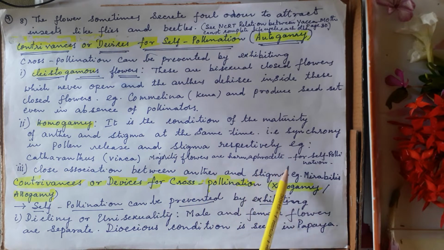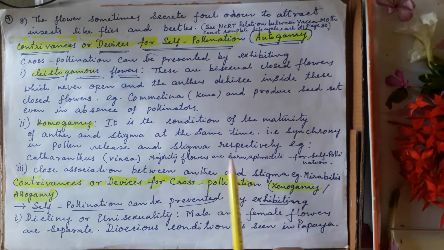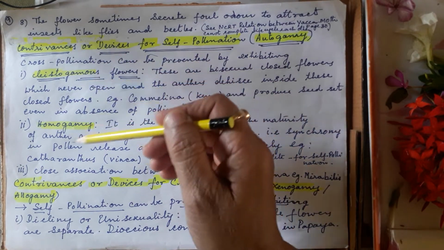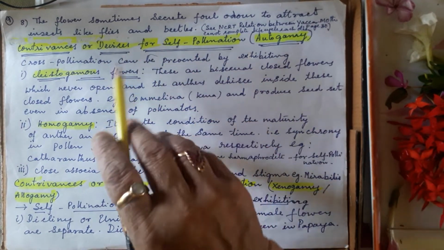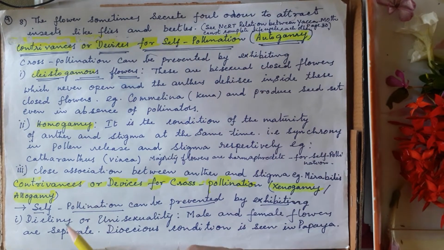The majority of flowers are hermaphrodite. If self-pollination has to take place, definitely they should be hermaphrodite, meaning both anther and pistil should be on the same flower. Now, close association between anther and stigma, as in Mirabilis. I showed you the four o'clock flowers last time, and these are the characters for the cleistogamous flowers. Homogamy flowers are necessary for self-pollination, that is for autogamy.